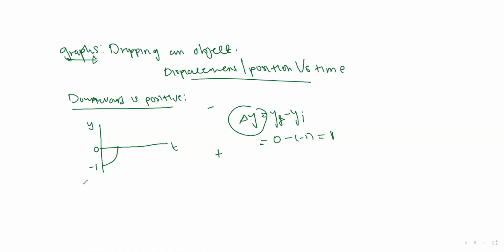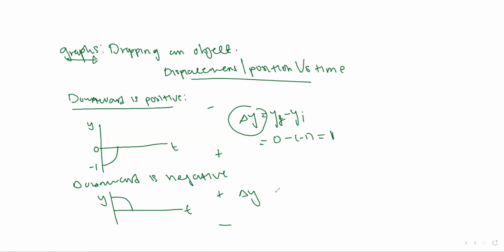But if downward is negative, our position versus time graph is going to be like this. For example, if downward is negative and upward is positive, change in y is equal to y final minus y initial. Y final is always 0 because it's at this reference point.